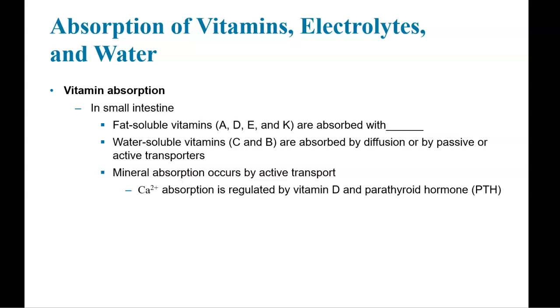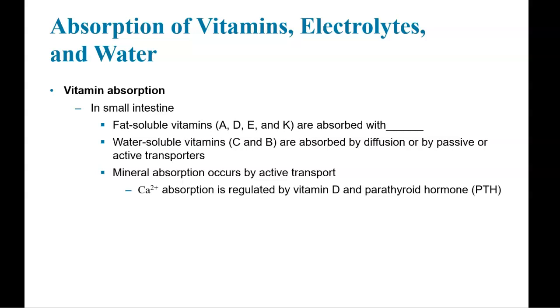Vitamin absorption also occurs in the small intestine. There are fat-soluble vitamins like vitamins A, D, E, and K that are absorbed with fats. That's why if you're taking vitamins in tablet form, it always says that you have to take it with food that has some kind of fat with it.